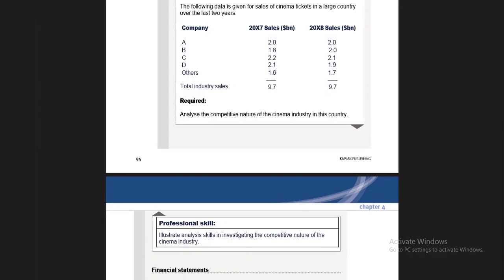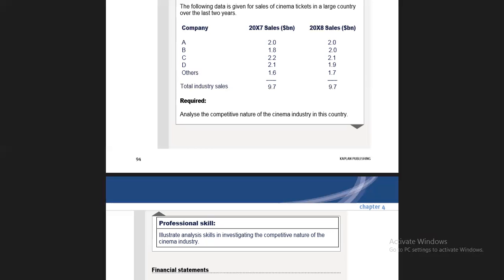Firstly, we start that the industry is working in a very volatile and very dynamic environment, because in the cinema industry, for the one who goes to the cinema, there are two or three bases on which they go. One is that they like to see movies, then they go to the cinema. Then they have extra income, they have that purchasing power, because this is not a necessity, this is a luxury. If you can afford it, if you have extra income, if you have purchasing power, then you will go to the cinema.